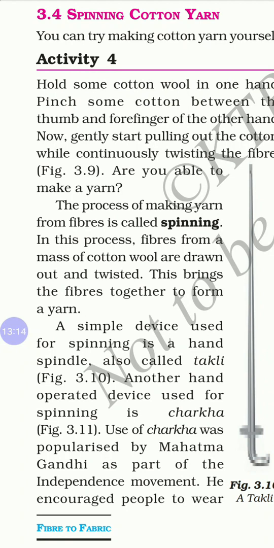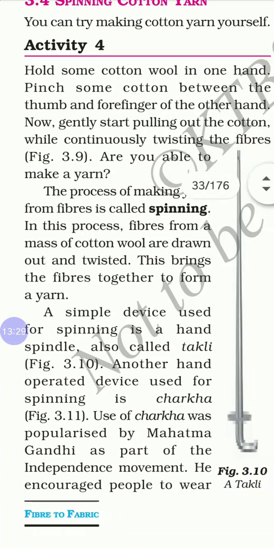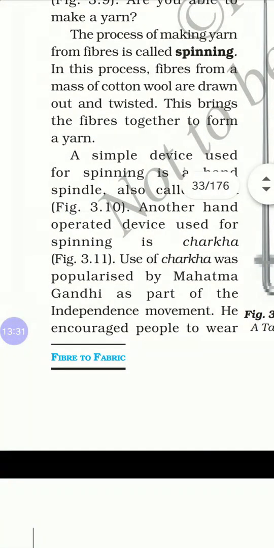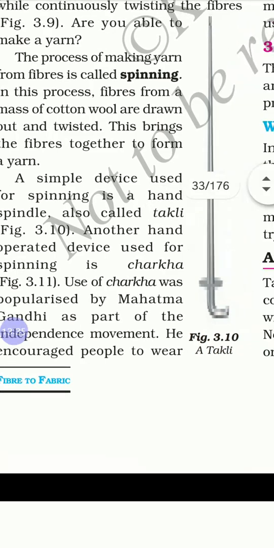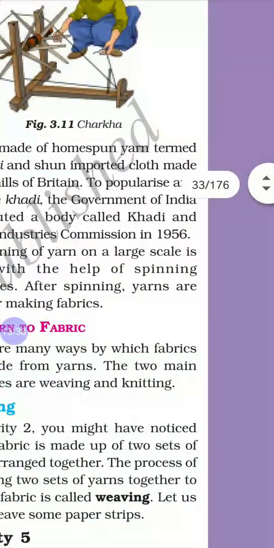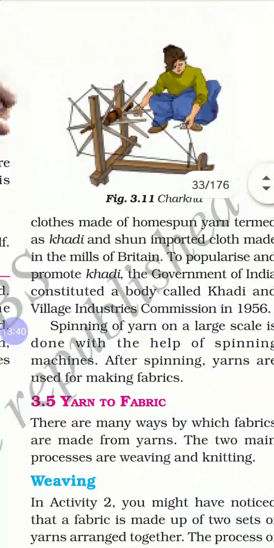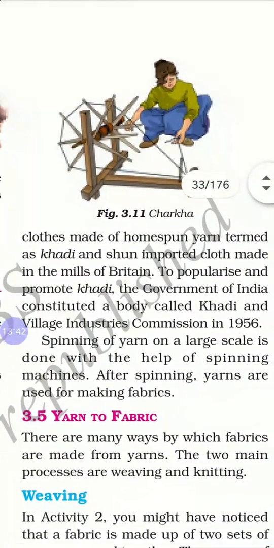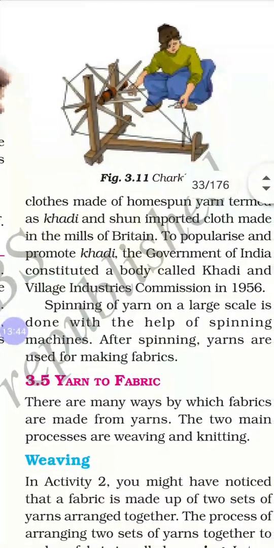A simple device used for spinning is a hand spindle, also called takli. Another hand operated device is the charkha, which Mahatma Gandhi was using. The charkha was popularized by Mahatma Gandhi as a part of the independence movement. He encouraged people to wear cloth made from homespun yarn, termed khadi, and shun imported cloth made in the mills of Britain.